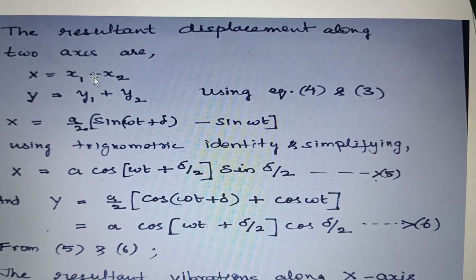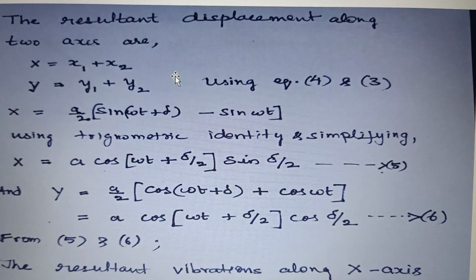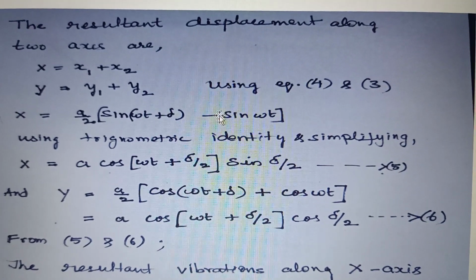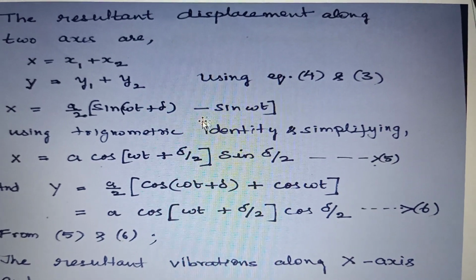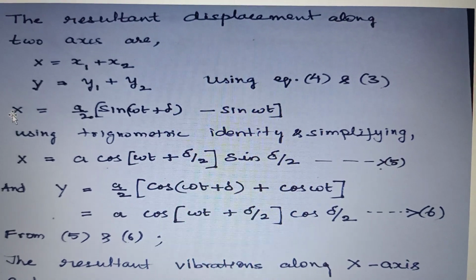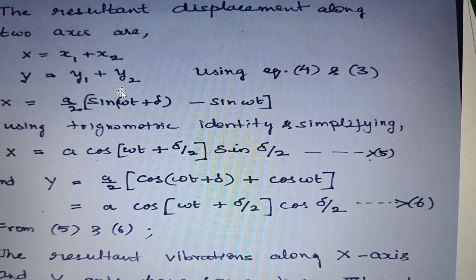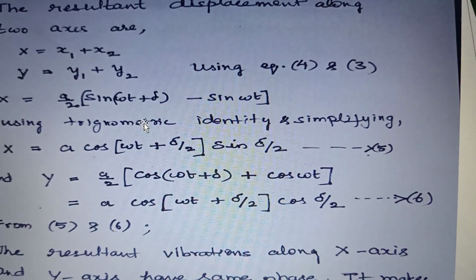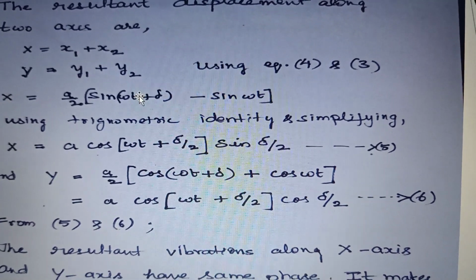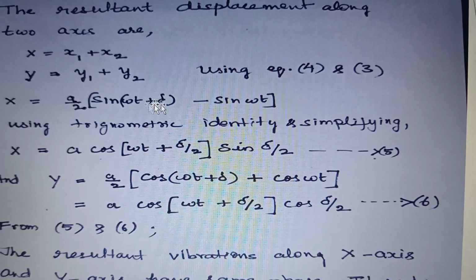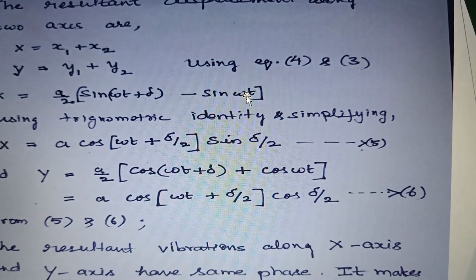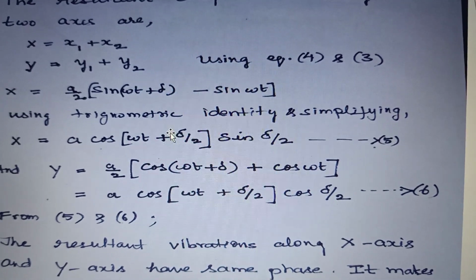We know what x1, x2 and y1, y2 are. Substitute them. For example, consider this resultant along x-axis. We can use a trigonometric identity, which is sin A minus sin C, and then simplify it.